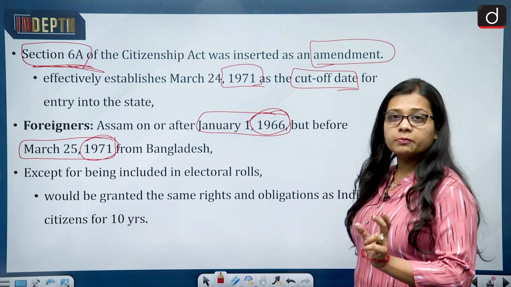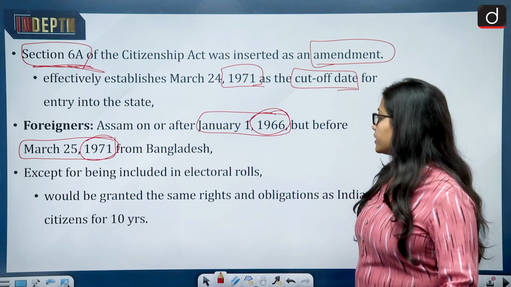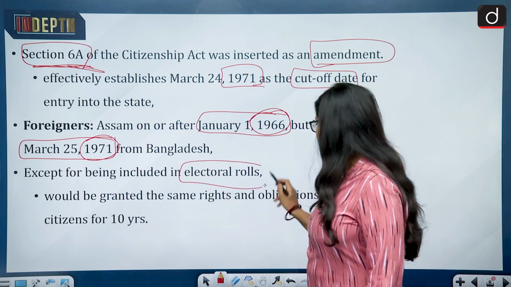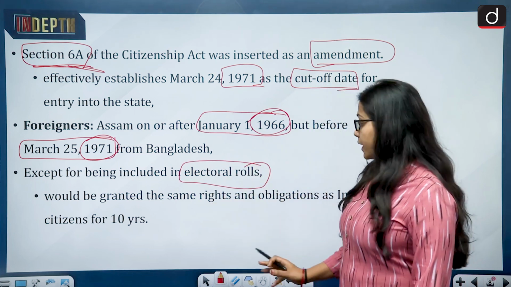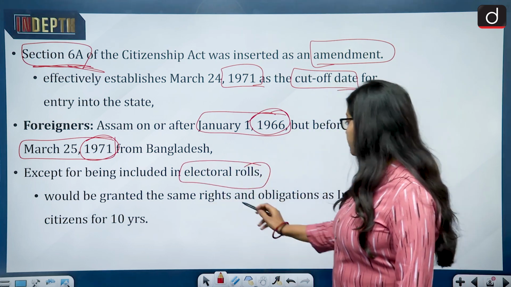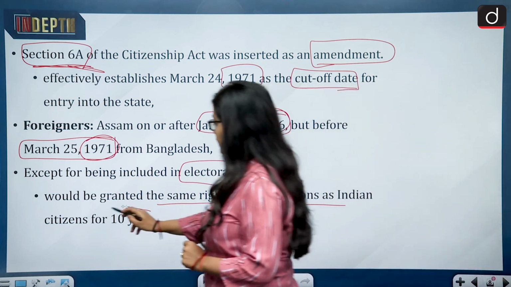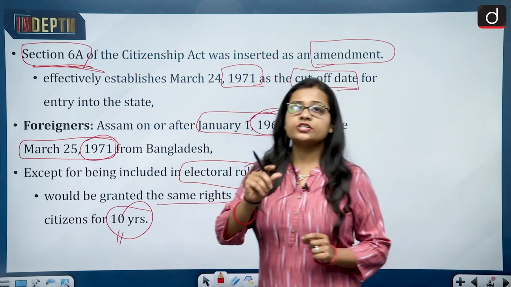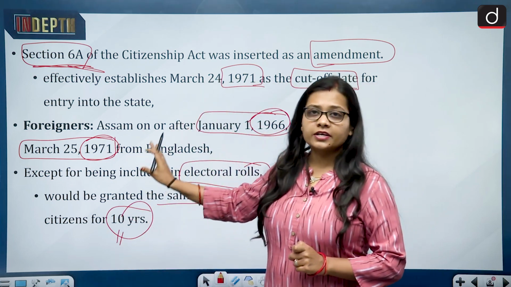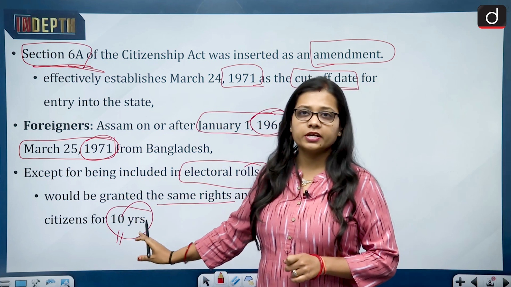And these people will not be included in the electoral rolls of Assam, but they will be granted the same rights and obligations as Indian citizens for 10 years. And after completion of 10 years, they will be regarded as deemed citizens of India.